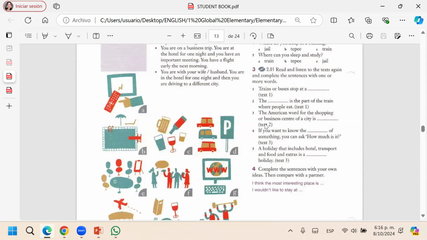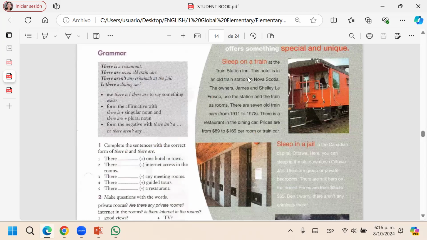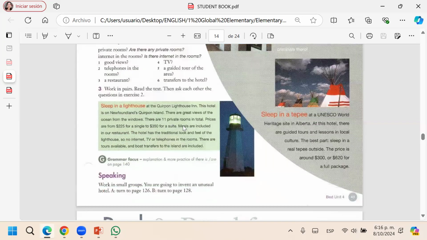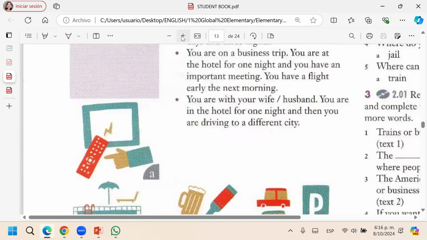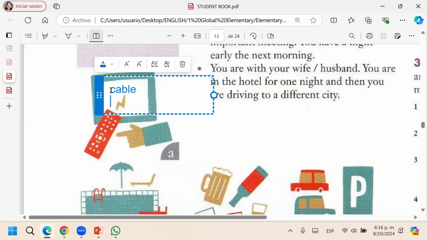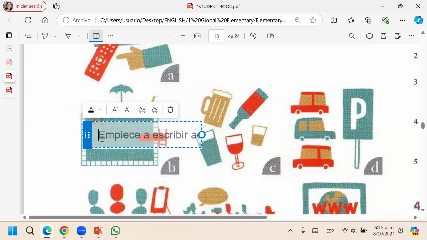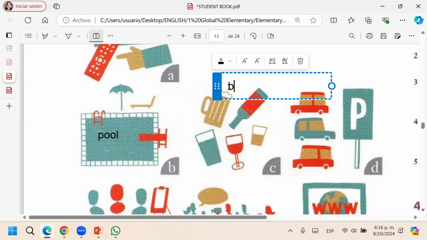So let's remember. We started with the hotel facilities. We were reading about hotels, and all the facilities that a hotel has. What facility was this? TV. Cable TV, cable television. And this? Swimming pool. Bar.